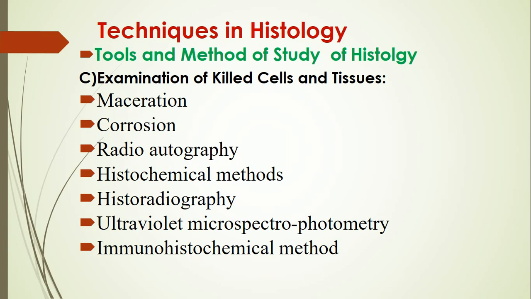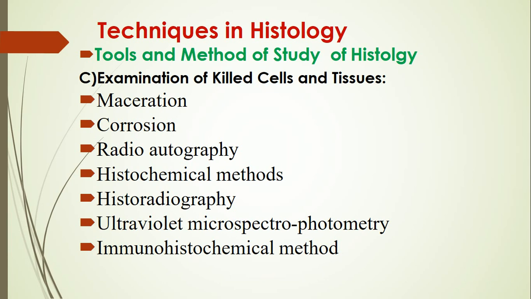Number fourth, histochemical methods. Certain substances in tissues and cells have special affinity for certain chemical substances as well as some dyes or stains. Now these affinities are studied in a histochemical method, and this method is used for locating glycogen, ascorbic acid, lipid, steroids and enzymes. Number fifth, historadiography.